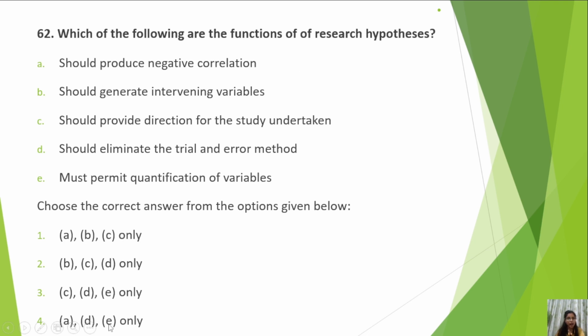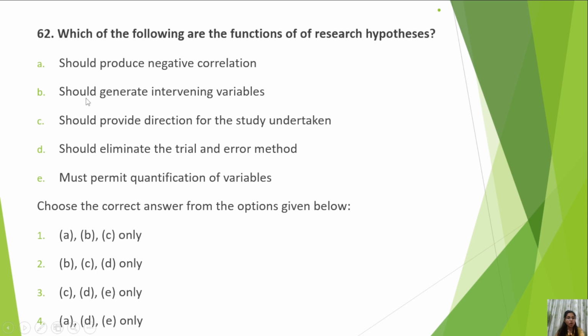Okay, then we are left with a 50-50 situation. C and D are correct. Should eliminate the trial and error method. We have to choose between B and E. Should generate intervening variables and must permit quantification of variables. If you know what are intervening variables, and if we generate intervening variables, they would interfere with our research and would not produce genuine results.